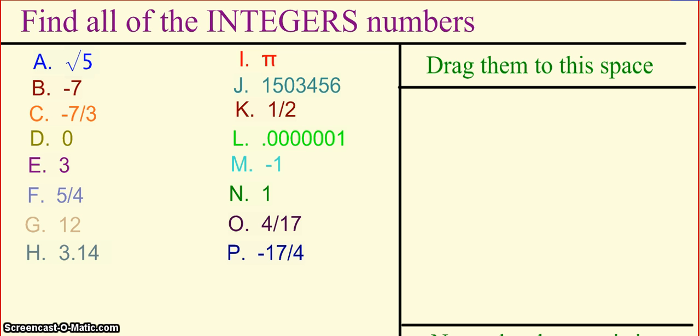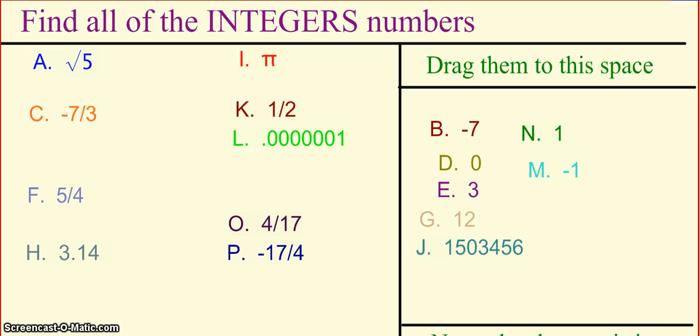Moving on to the integers. So we can see from our packet that the integers are going to be whole numbers and negative natural numbers. So all of our whole numbers and the negative numbers now. So again, pause the video, write down all of the integers, unpause when you're ready to check your work. Alright, so our integers should come out to be -7, 0, 1, -1, 3, 12, and 1,503,456. So notice that the whole numbers and the natural numbers are both subsets of the integers.